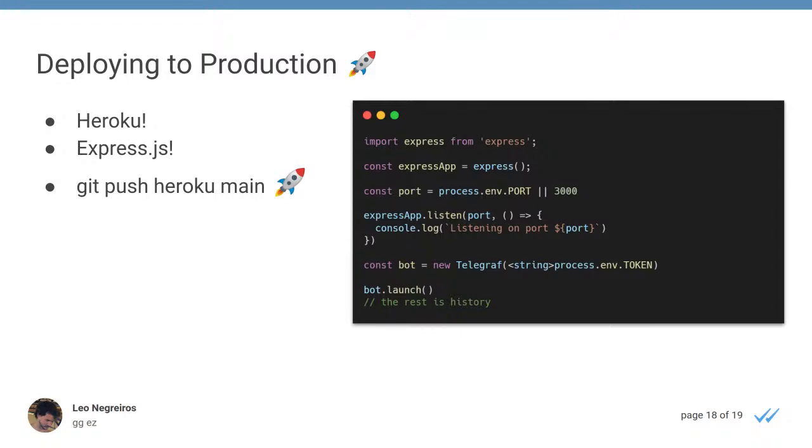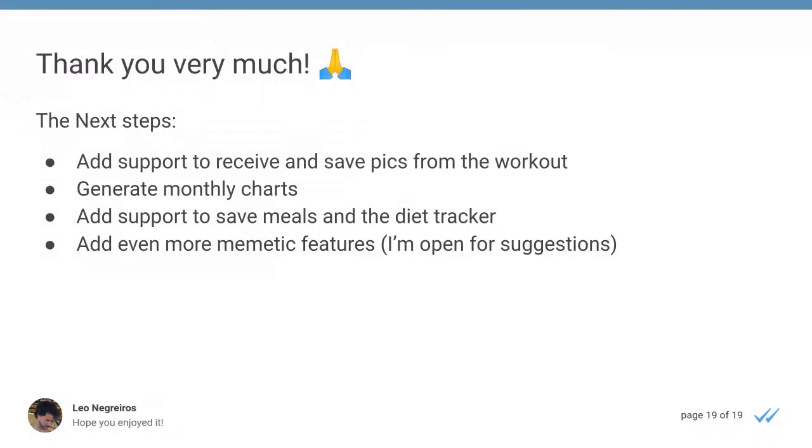It's working in production. And for my final considerations, thank you very much, everyone who joined and listened to this presentation. If you want to know more, these are the next steps for the project. I want to add support to receive and save pictures from workouts, like when you go to the gym. You take a picture of yourself at the gym, and it will be saved on our backend. It will generate monthly charts, like a chart of your weight gain or weight loss, whatever your objective is.